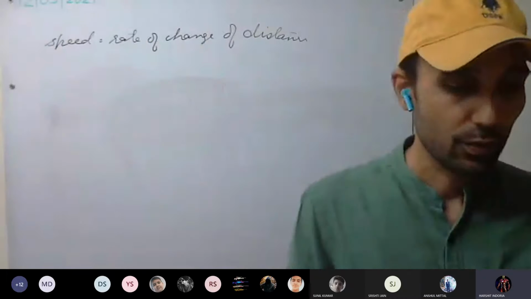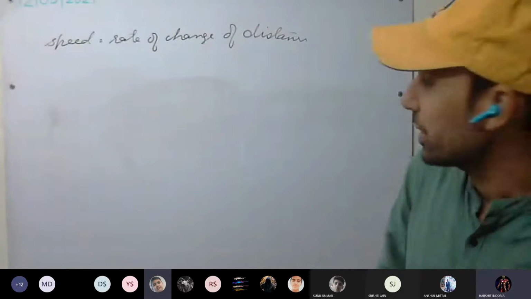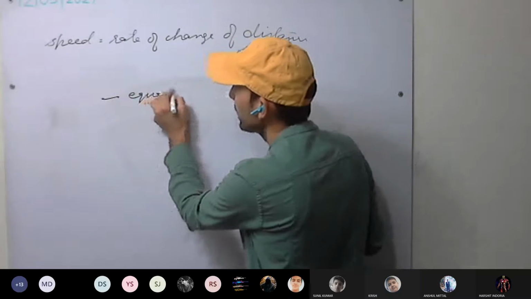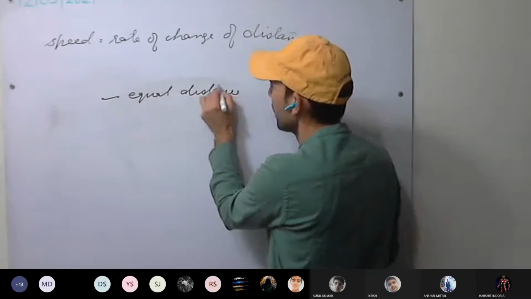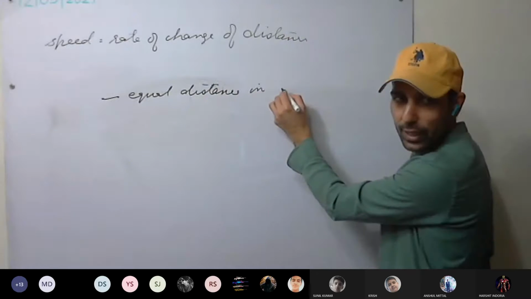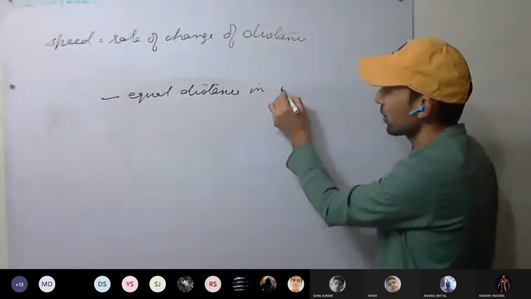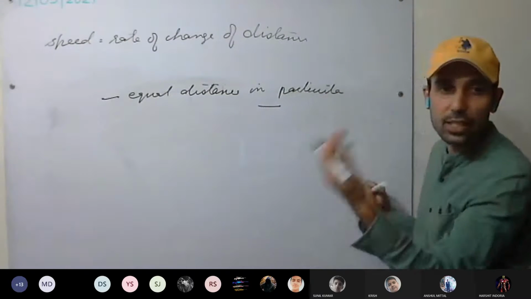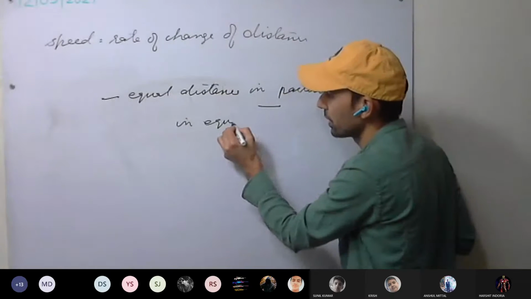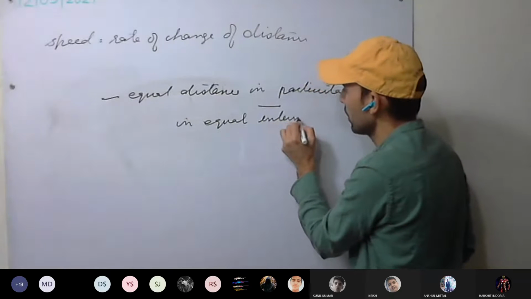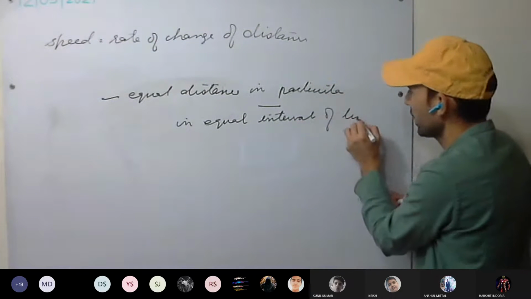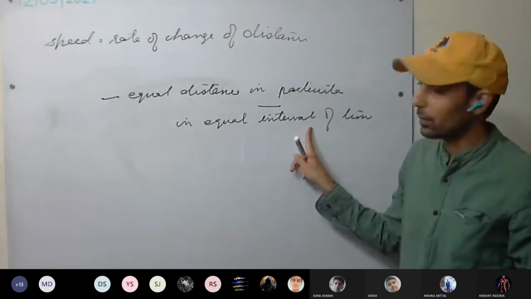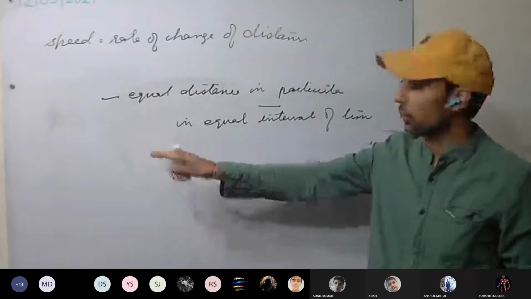If a body covers equal distance in equal time, in a particular direction, in equal intervals of time, it means velocity is uniform.